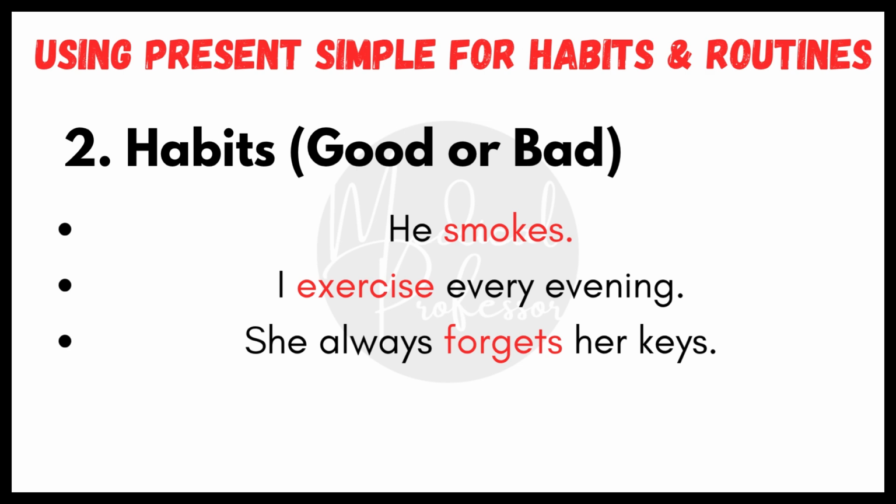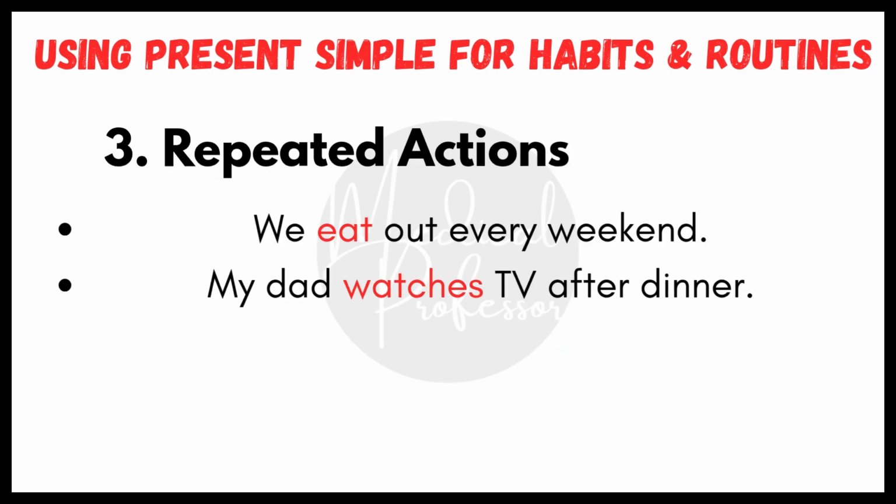Number two, habits, good or bad. Present simple is also used for habits, something we do often, whether it's healthy or not. For example, he smokes. I exercise every evening. She always forgets her keys. Words like always and every evening tell us it's a habit. Number three, repeated actions. If something happens again and again, we use the present simple. For example, we eat out every weekend. My dad watches TV after dinner.